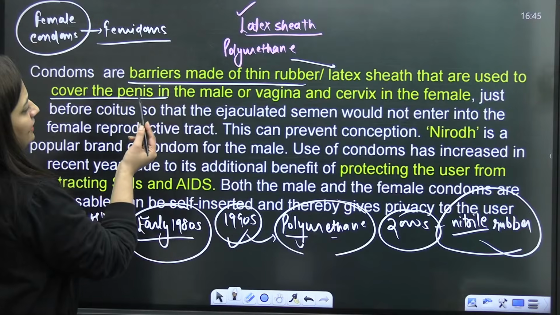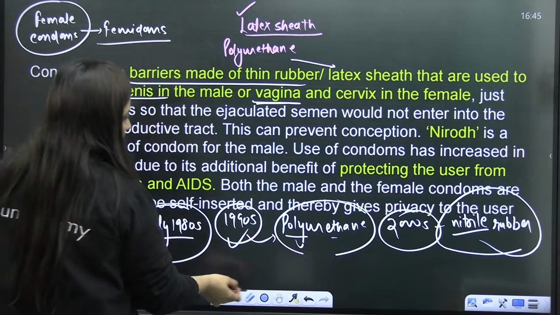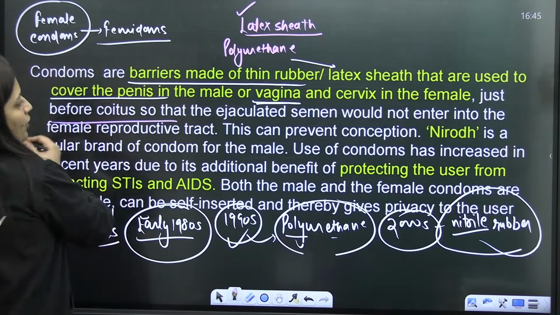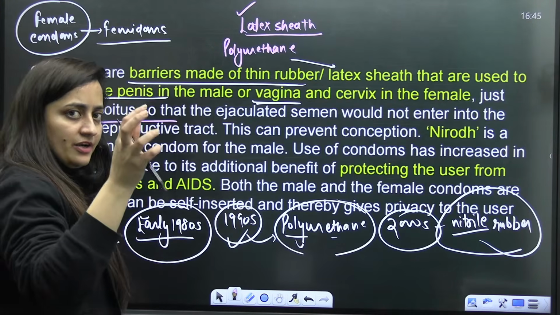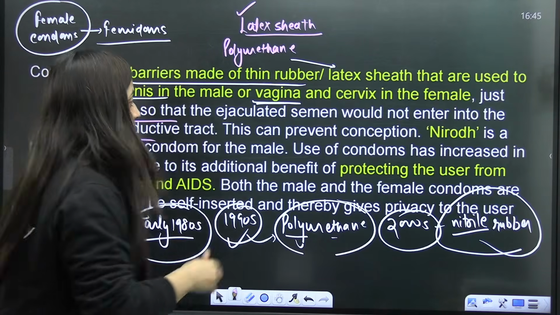So here you can see that females can use it to cover the vagina or the cervix, just before coitus, so that the ejaculated semen is collected in it and pregnancy will not occur.